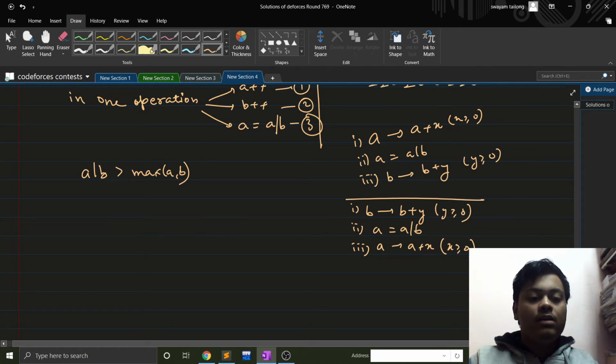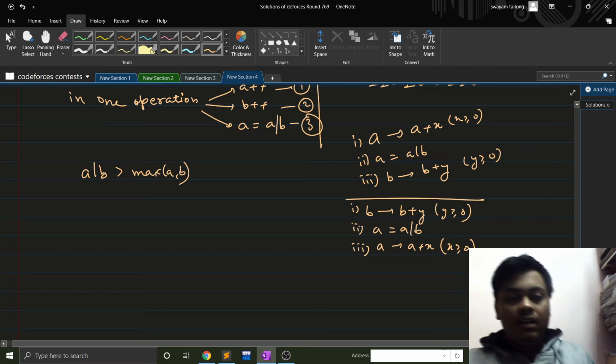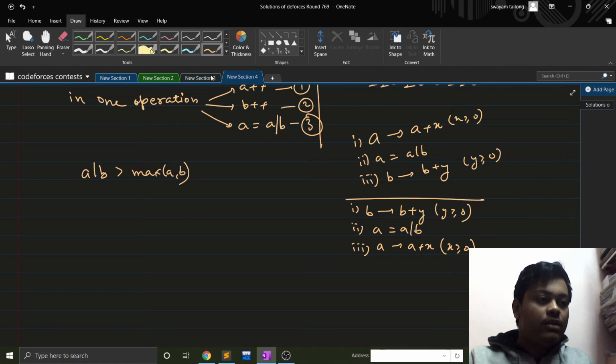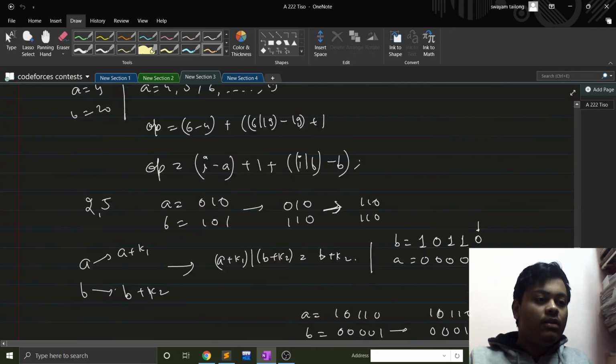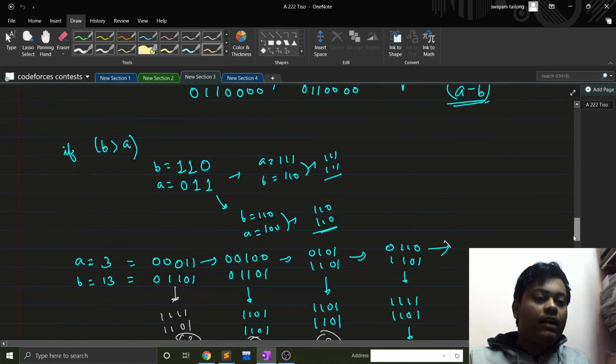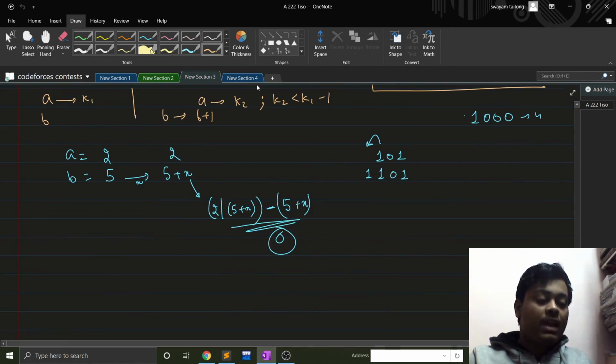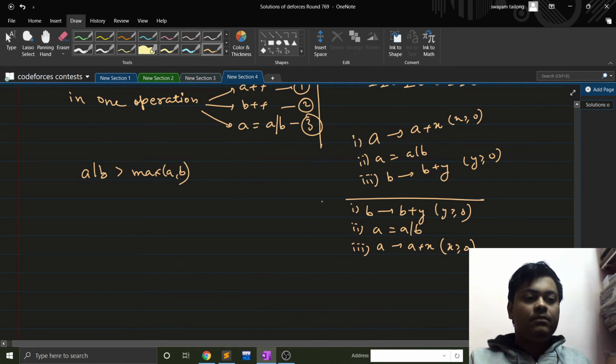I don't actually have a very solid proof on why we have to do it in these two orders, but it worked for me in the contest. I had done some long bitwise calculations, which you can see in the stream, and after that I came up with this idea.